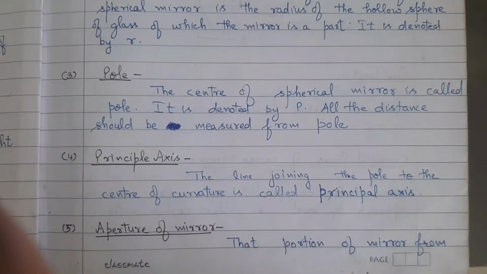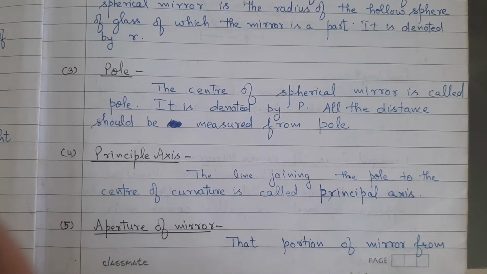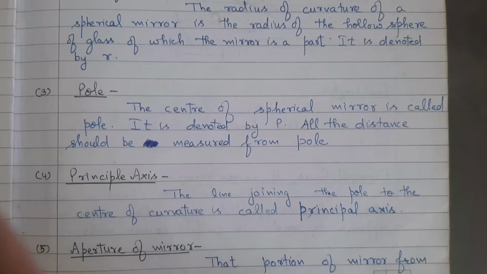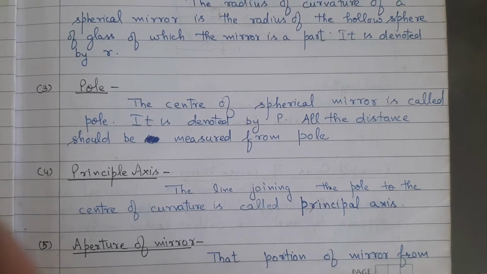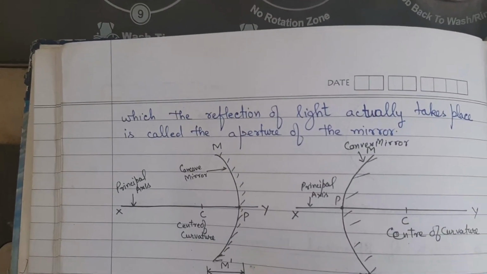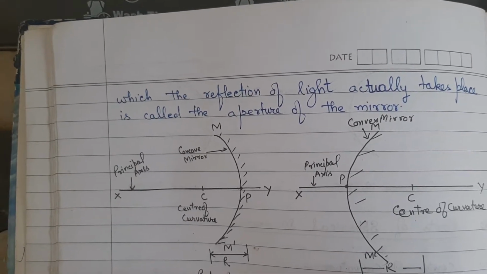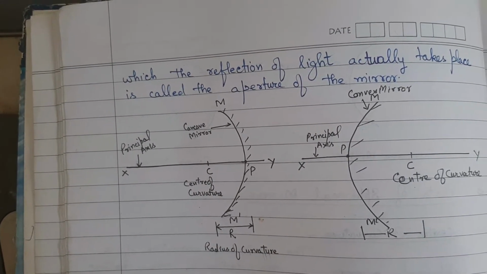Principal axis. The line joining the pole to the center of curvature is called principal axis. Aperture of mirror. That portion of mirror from which the reflection of light actually takes place is called aperture of mirror, as shown in figure.